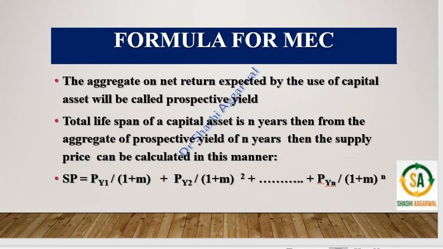The aggregate or net return expected by the use of a capital asset will be called prospective yield. If the total lifespan of a capital asset is n years, then from the aggregate of the prospective yield, the supply price can be calculated in this manner: PY1 divided by 1 plus M, PY2 divided by 1 plus M raised to power 2, up to PYn divided by 1 plus M raised to power n.